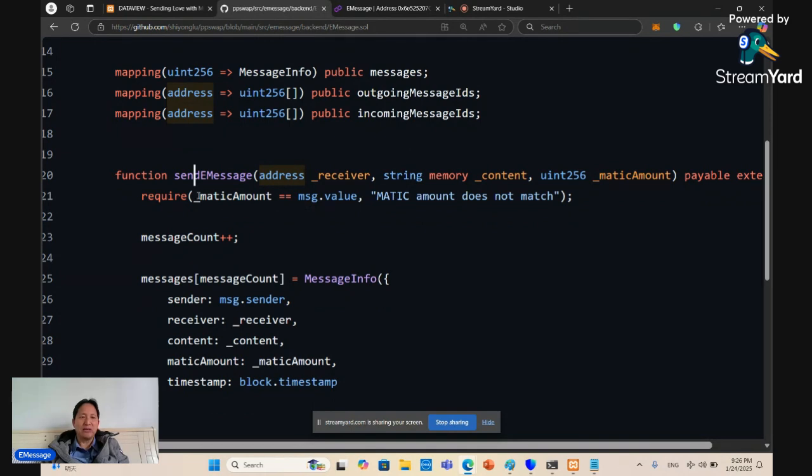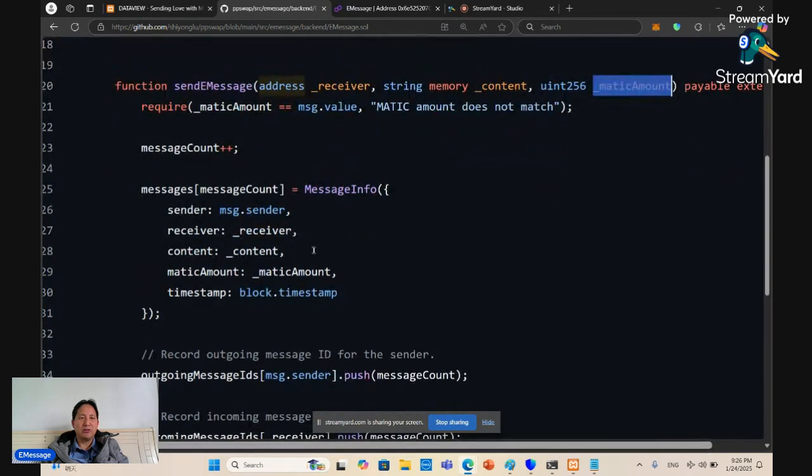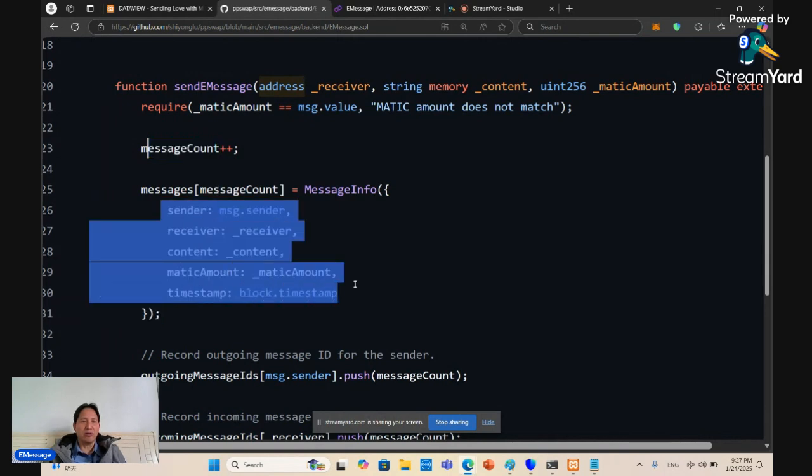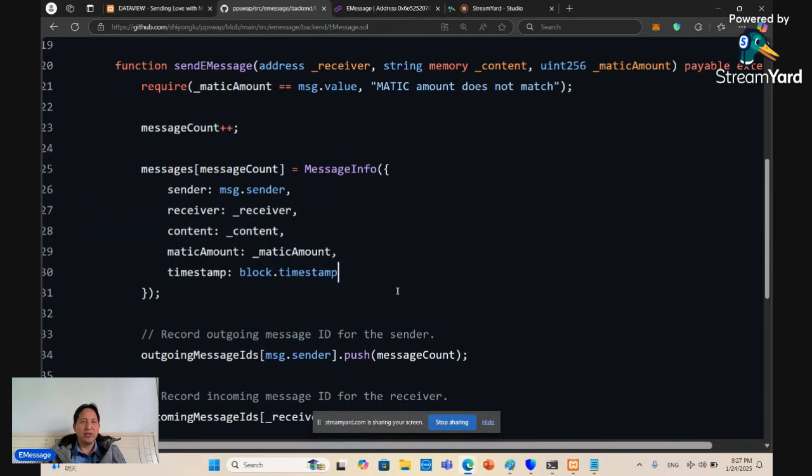We are going to double check that the amount of native token, in this case Matic, sent is equal to the amount of Matic specified over here. And then we are going to increase the message count by 1, so that becomes a new message ID. And then we're going to store all the information of the message under that message ID.